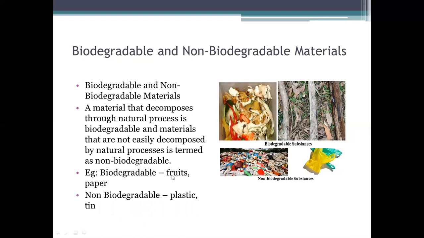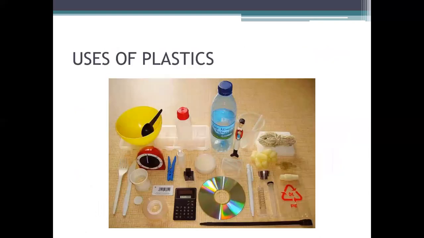So in biodegradable, there are fruits, paper, stems, leaves, and in non-biodegradable, it would be plastic, tin, and many different types of plastic that are not naturally decomposed. So if these things do not naturally decompose, they will form garbage.